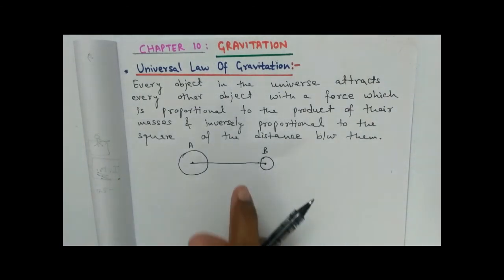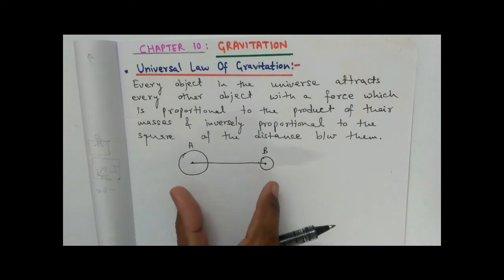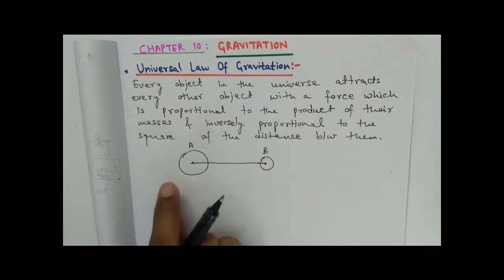This force is along the line joining the centers of the two objects.